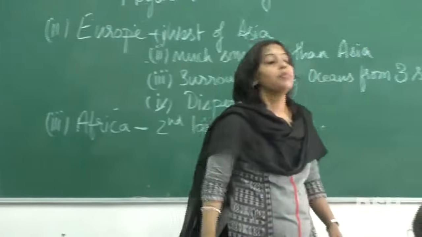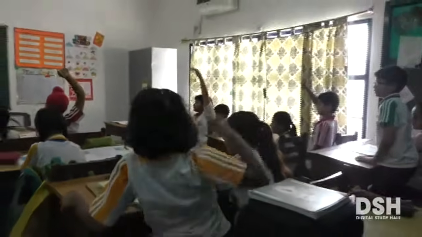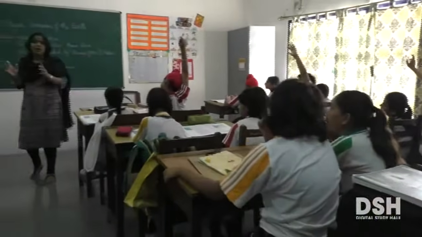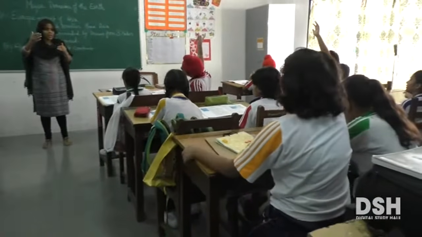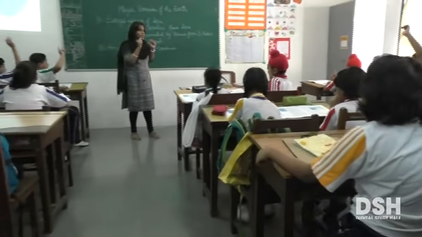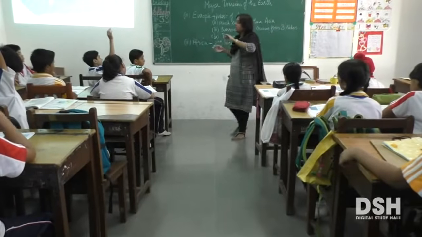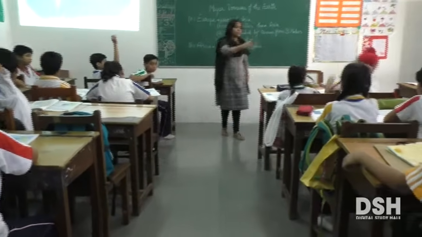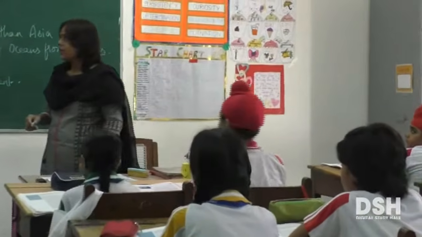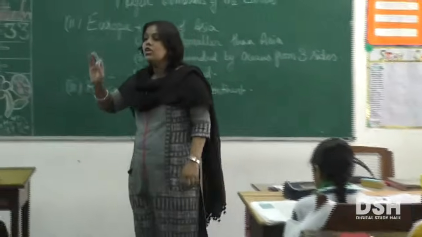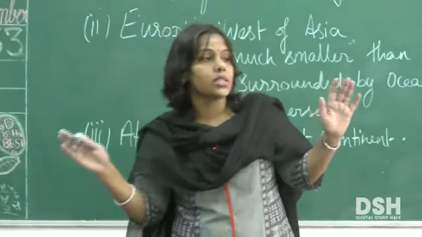Okay, what else can you deduce? Equator is passing through it. Equator is passing through almost the middle of Africa. So even the portions which are above the equator and below the equator will also feel the heat, isn't it? So what can you conclude from this? It is mostly in the torrid zone. So Africa is mostly in the torrid zone. So the temperature is very high, and it's very hot in Africa.